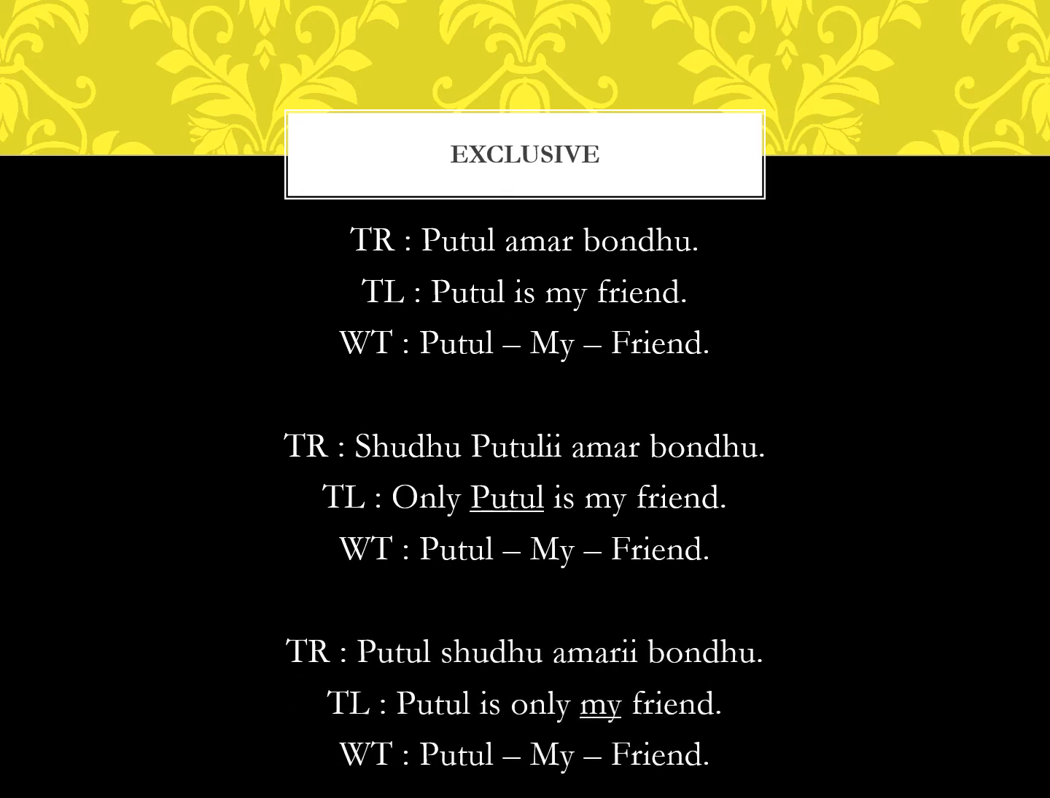Similarly, in the other sentence, we can say Putul Shudhu Amari Bondhu, which means Putul is only my friend, not anyone else's friend. If anyone has a doubt that Putul is their friend, then they are wrong. She is only my friend.